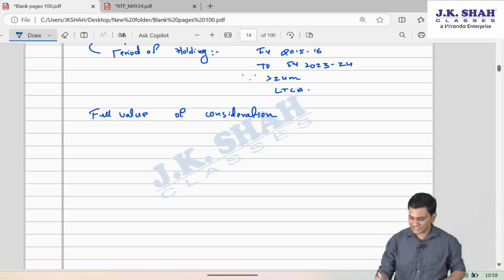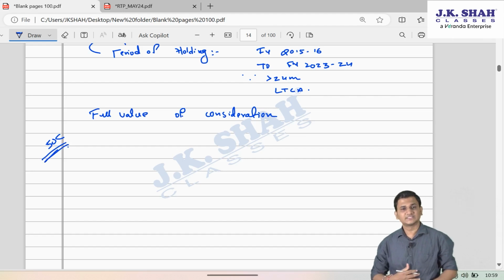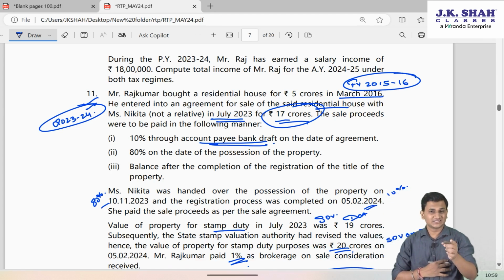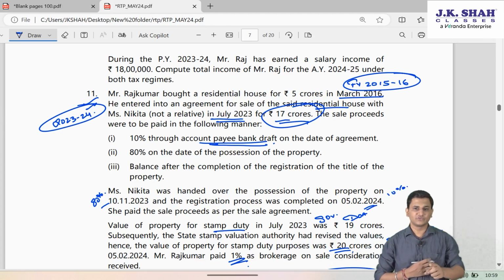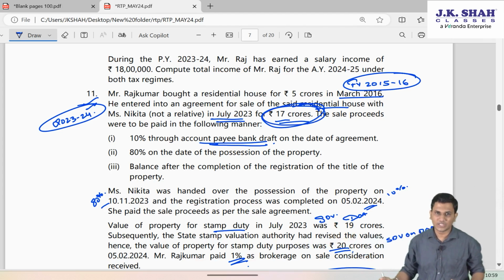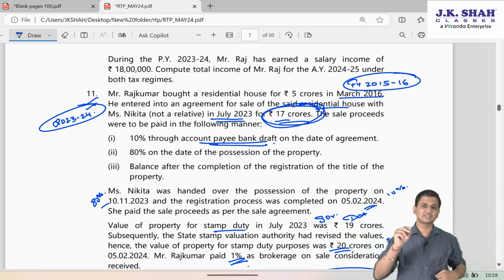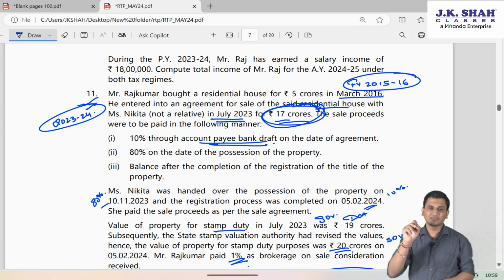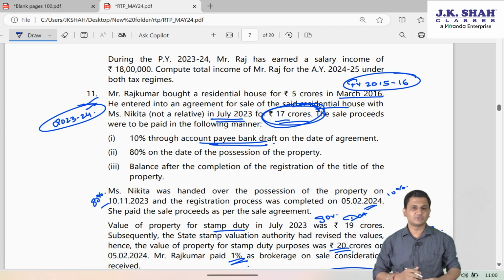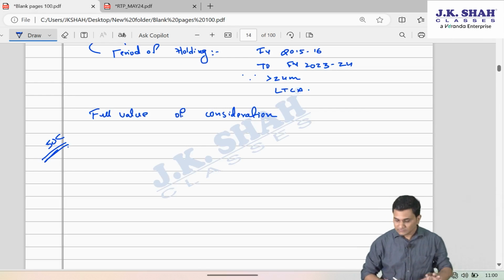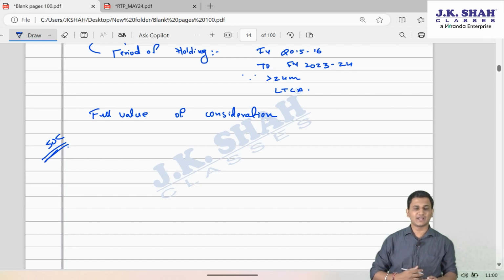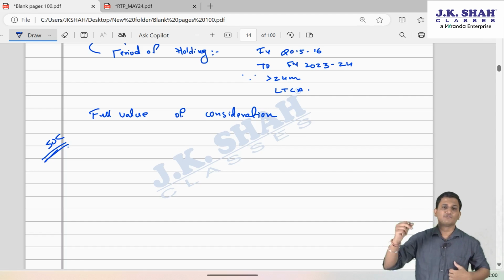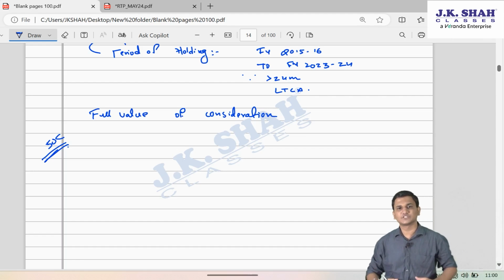But if you recollect section 50C, it says when the agreement value is less than the stamp duty value, which in our case is 17 crores against the stamp duty value of 19 and 20 crores, and the difference between the two is greater than 10% of the agreement value, then as per section 50C the full value of consideration, that is the sales consideration which we take for calculating capital gain, gets replaced with the stamp duty value. If the difference is less than or equal to 10% of the agreement value, 50C is not applicable.